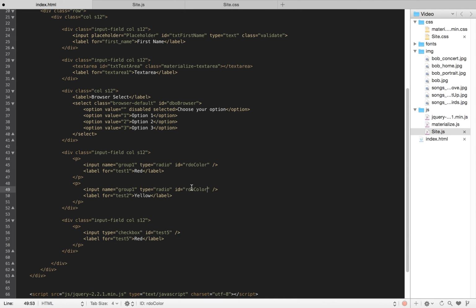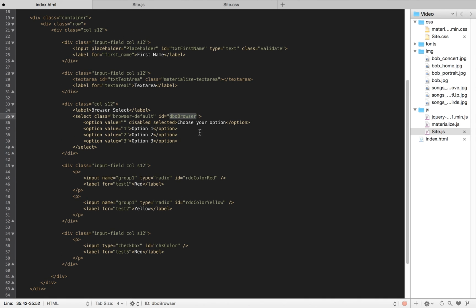And then I do rdoColor, maybe 1 or 2, or if you want to do color red here, color yellow here, and then for checkboxes, chk, check, and then Color. So keep these in mind, try and follow these when we're on inputs. They'll become very helpful when we have a lot of fields that we're taking from. That's it.